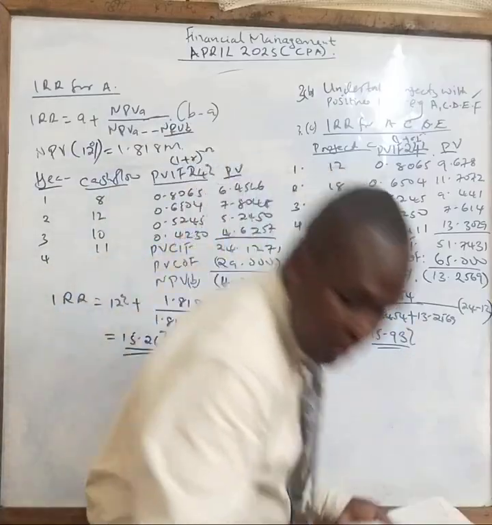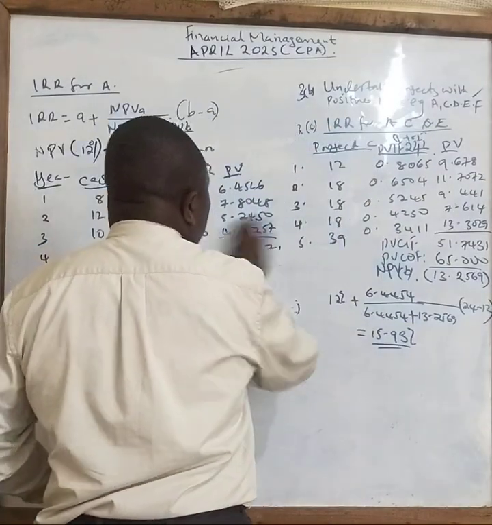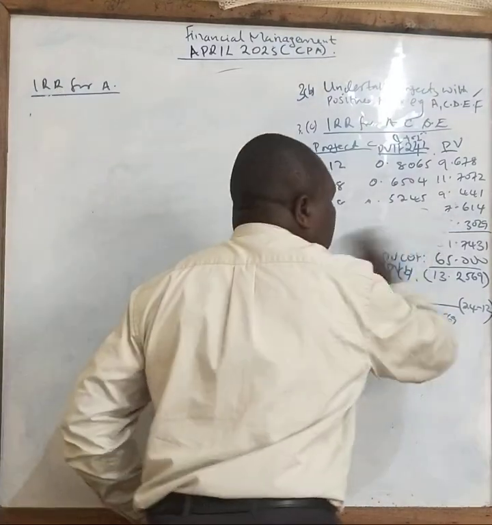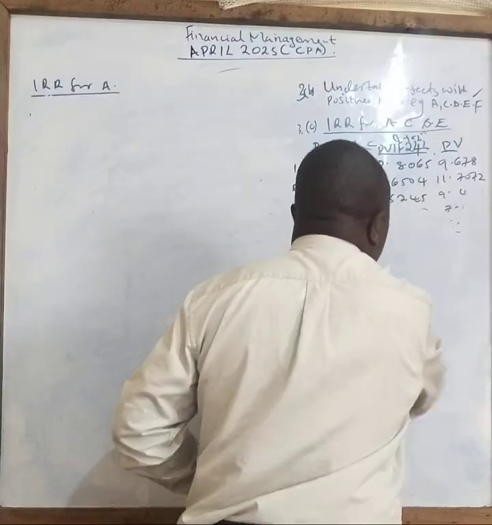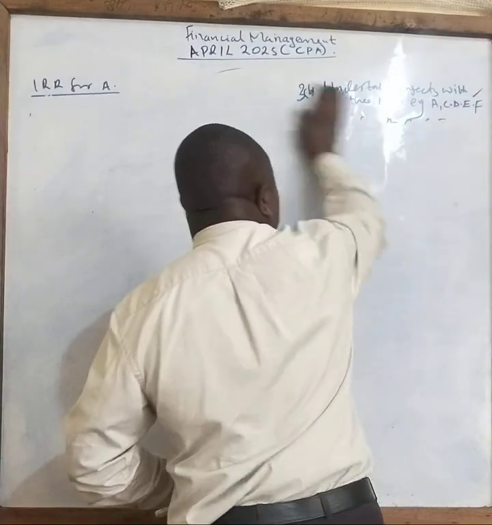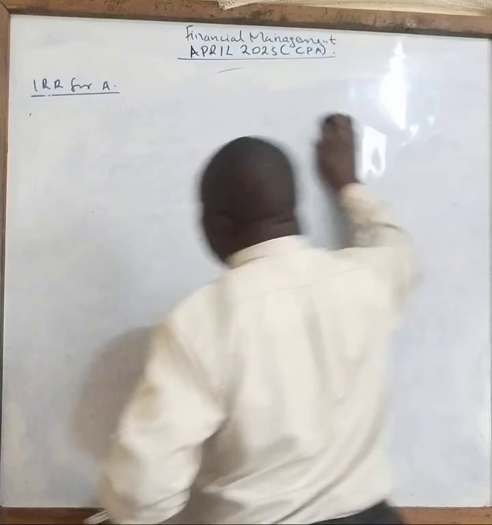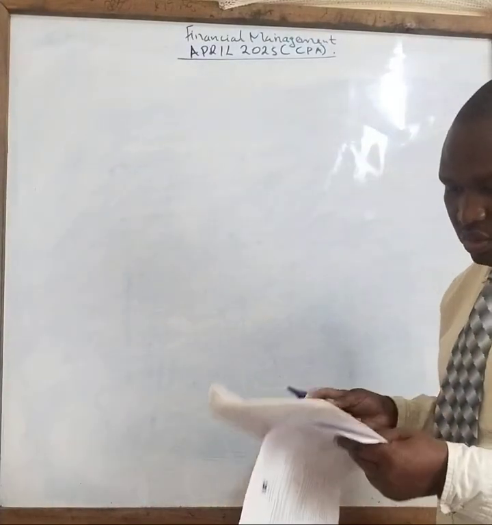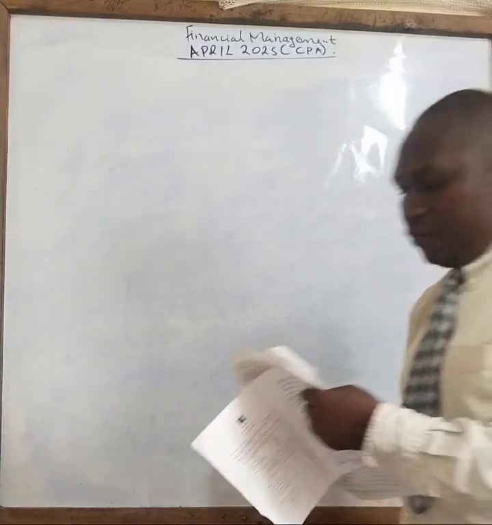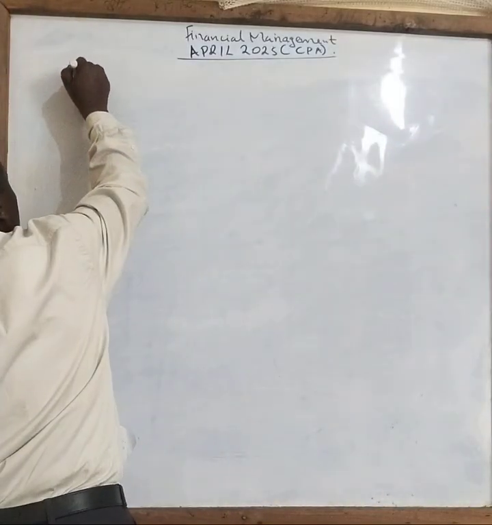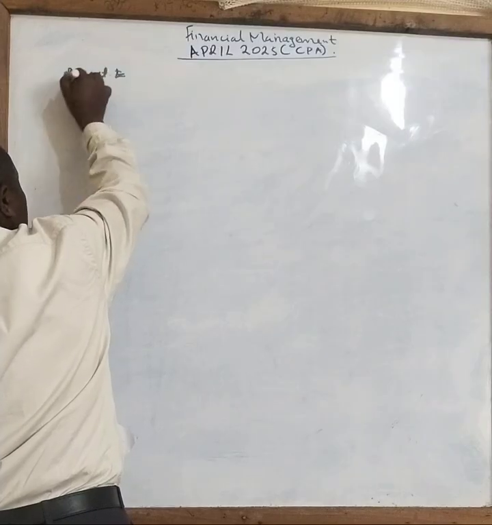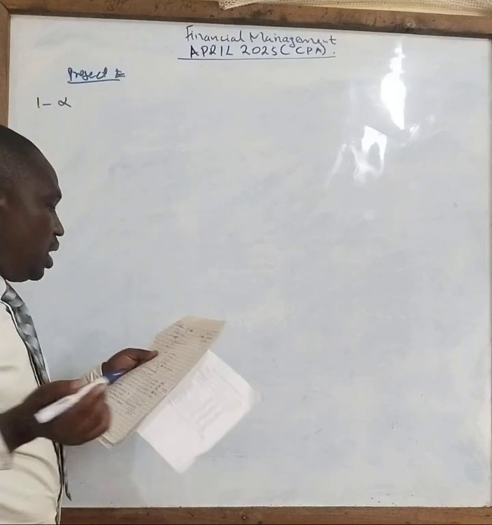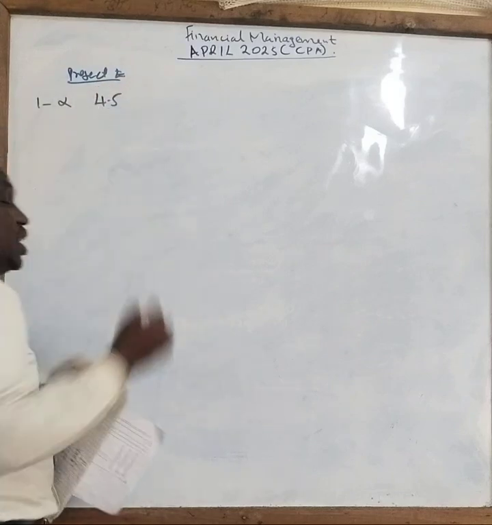So we go to E. We go to the last one, which is now project E. For project E, your work is also very simple. Automatically, we are told the year is 1 to infinity. We don't know. And it was giving us a cash flow of 4.5. That is our cash flow.